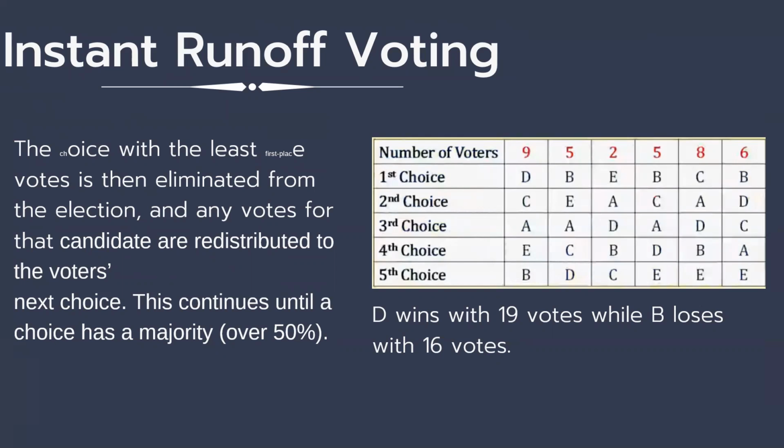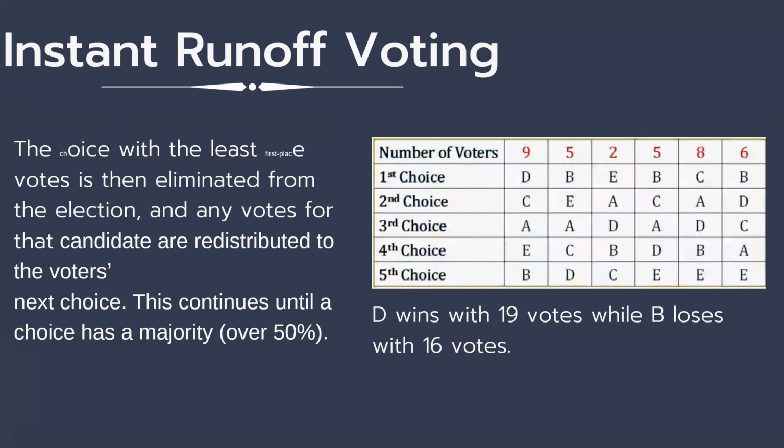In the example on the right, candidate D originally has 9 votes as the first choice, while B has the most first place votes in this scenario, with 16 votes as the first choice. E has 2 and C has 8. Candidate A has no first choice votes, so candidate A will first be eliminated.